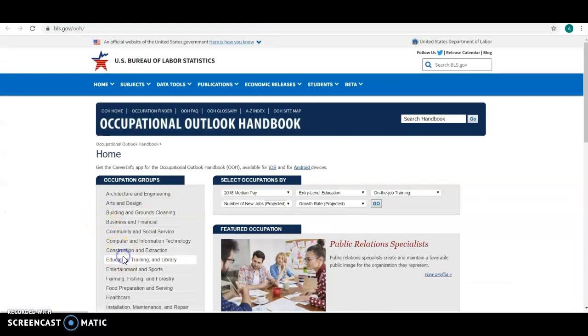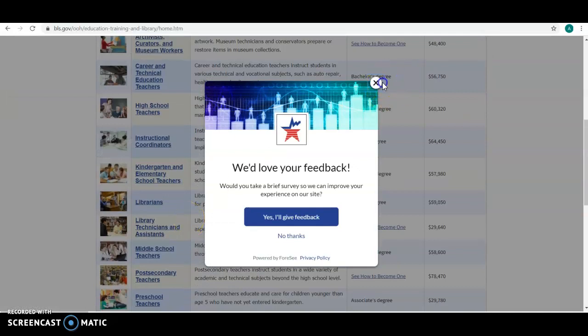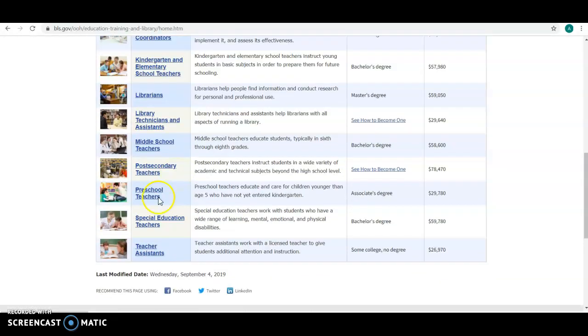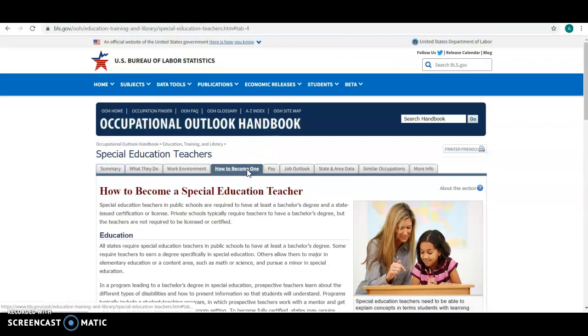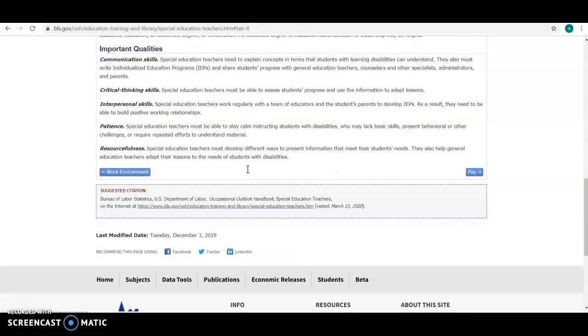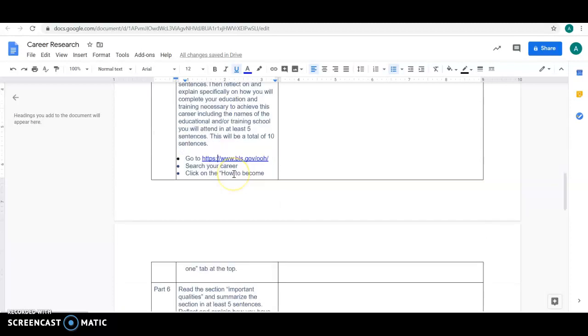Again, we'll go to education. We don't want that. I want to be, what did I say, special education teacher. And today we're doing how to become one. So I'm going to go to how to become one, and I'm going to read it. And then I'm going to go back to here. I'm going to summarize it and then give my second set of information that reflect and explain.